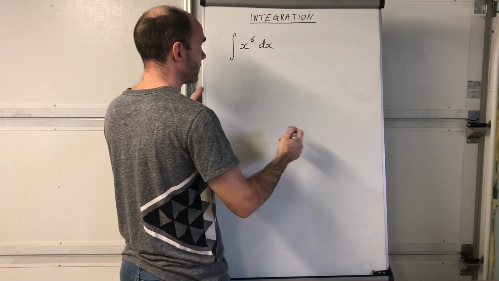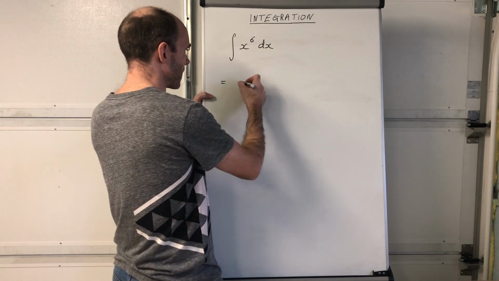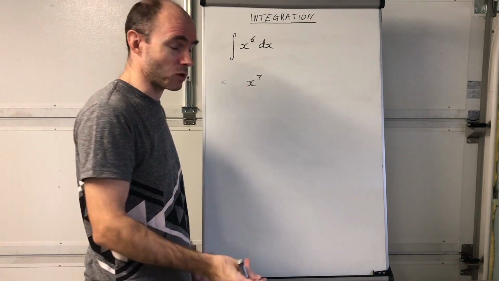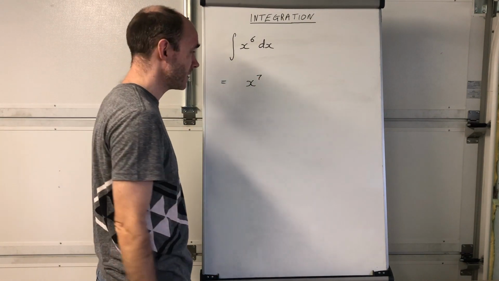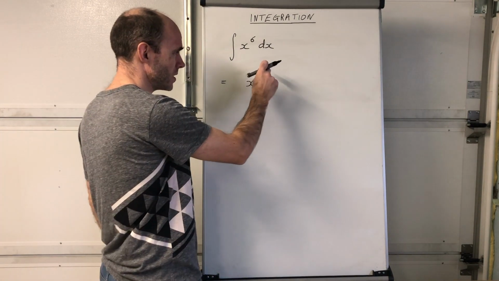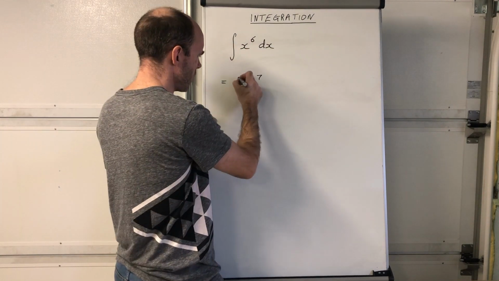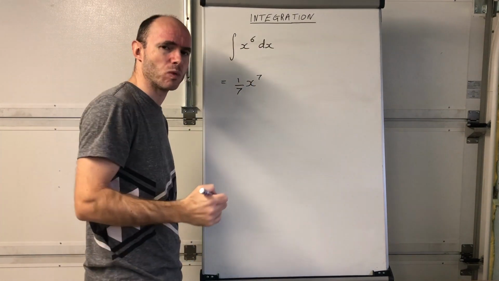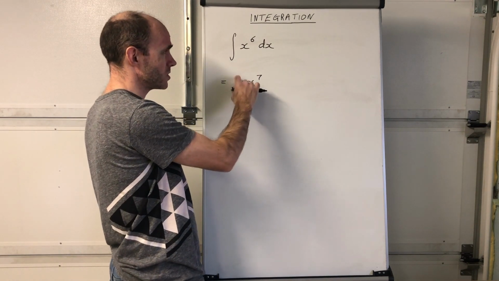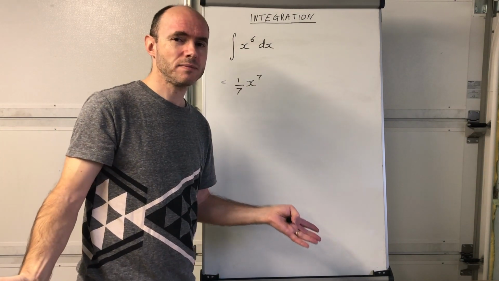Okay, well, I'm going to put the answer underneath actually, because that's generally my preferred way of doing it, okay? Have you got x to the power of 7? Okay, because when you differentiate it, of course, you're going to decrease the power by 1, aren't you? Okay, what's the coefficient going to be? Think about it. The coefficient has got to be such that when you do 7 times this, you get 1, x to the power of 6. The coefficient's got to be 1/7, hasn't it? Okay, 1/7 x to the power of 7. So when you differentiate this, you do 7 times a 7th, which is 1, then x to the power of 6. Okay, did you put anything else on the end of your answer?